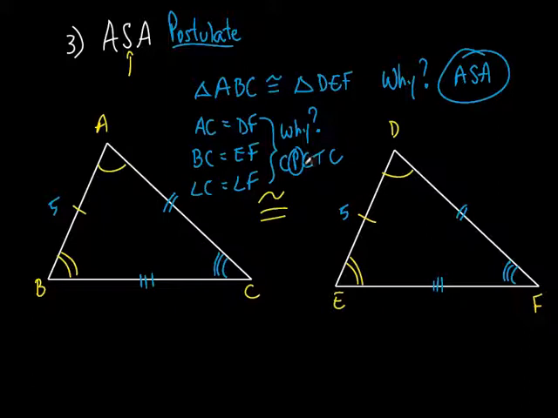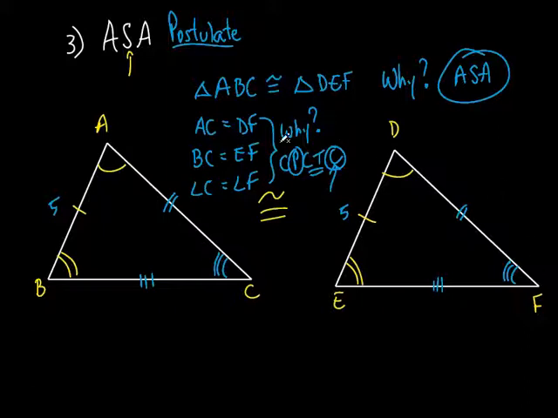Okay, that the corresponding parts, the parts are the angles and sides of congruent triangles. Do I know my triangles are congruent? Yes, I do, because of angle, side, angle. That must mean those corresponding parts, AC and DF, BC and EF, angle C and angle F, now have to be what? What's that C right there stand for? Congruent. Okay? So let's say it again. What does the first C stand for? Corresponding what? Parts of congruent triangles are congruent. Okay? Everybody see that?